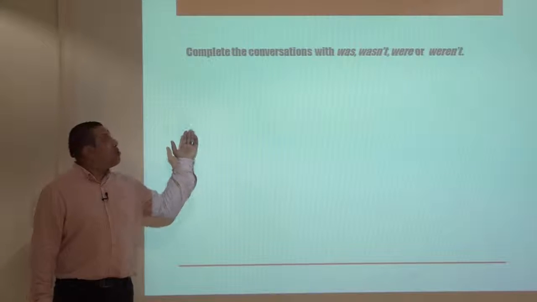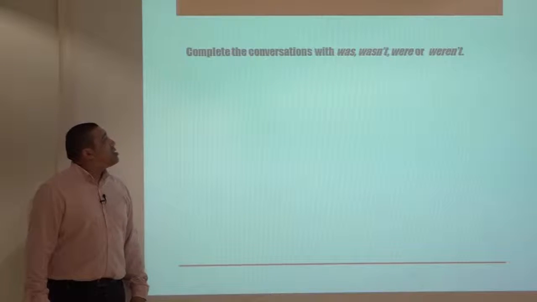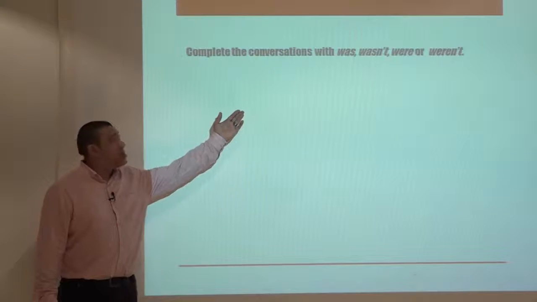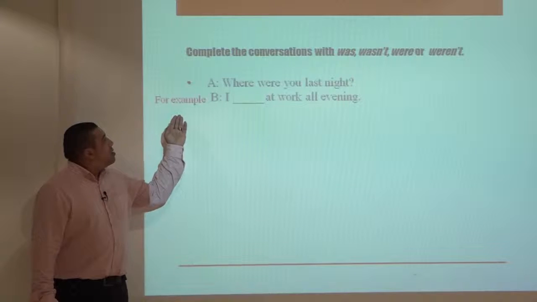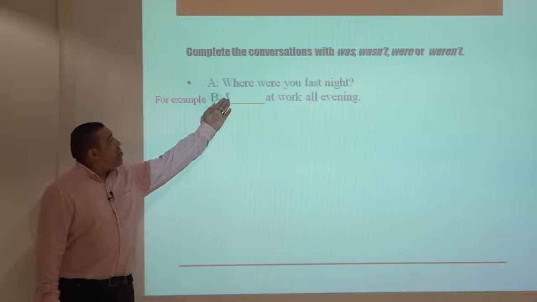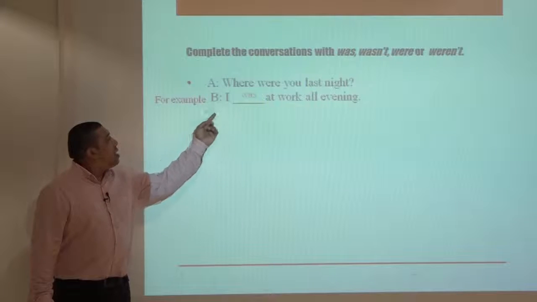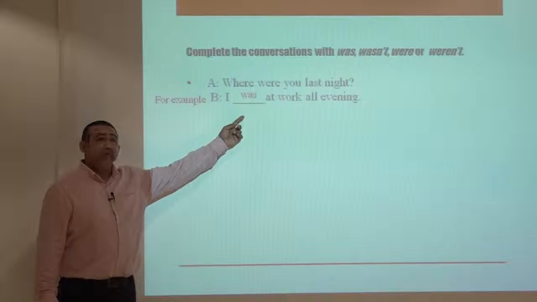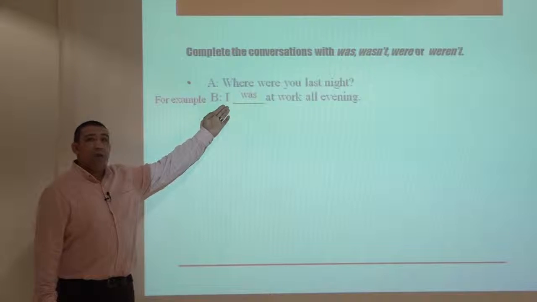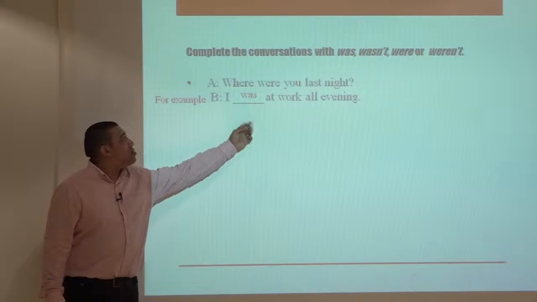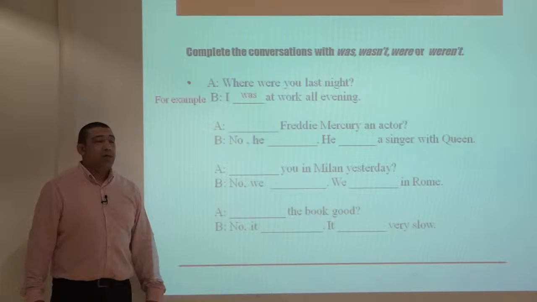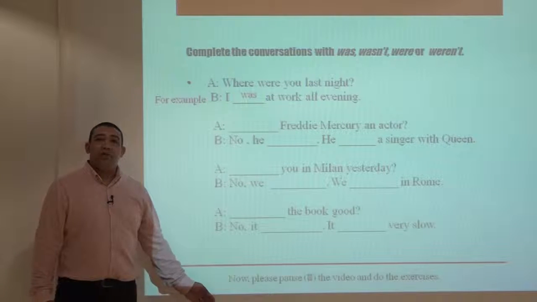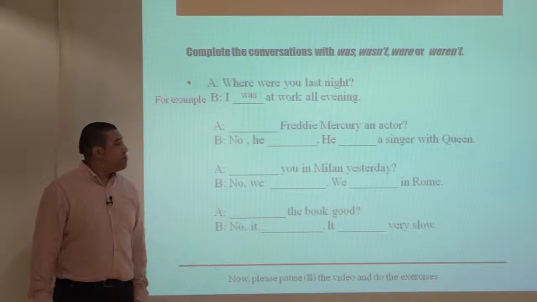Let's do some more practice. Complete the conversations with was, wasn't, were, weren't. For example, where were you last night? I was at work all evening. As we have I as singular pronoun here, it should be followed by was. Here are the questions. Now please pause the video and do the exercises.